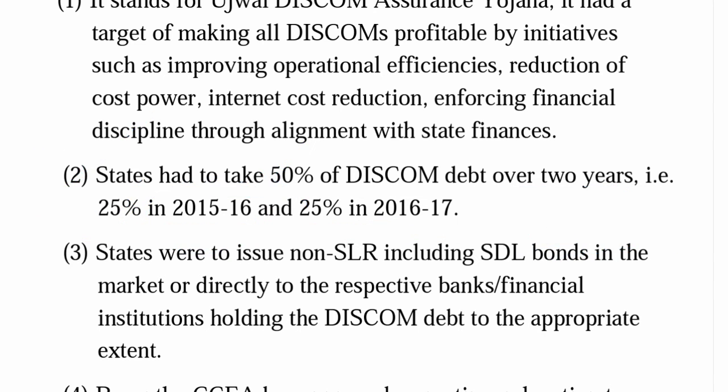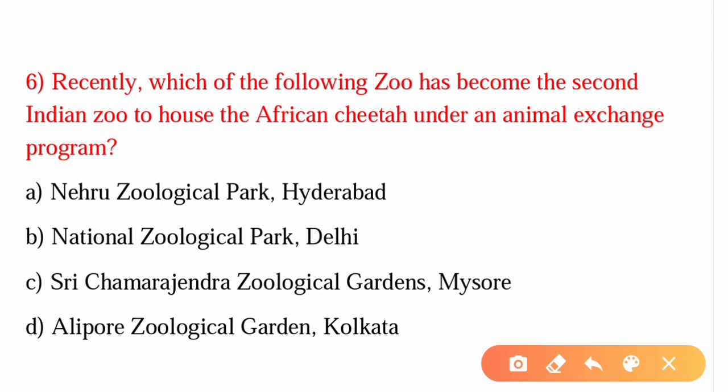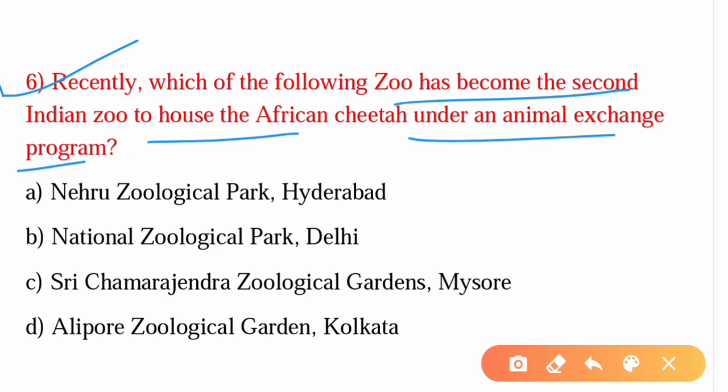Alright, moving on to the sixth question. Recently, which of the following zoo has become the second Indian zoo to house the African cheetah under an animal exchange program? So the answer is option C, Sri Chamarajendra Zoological Gardens, Mysore.